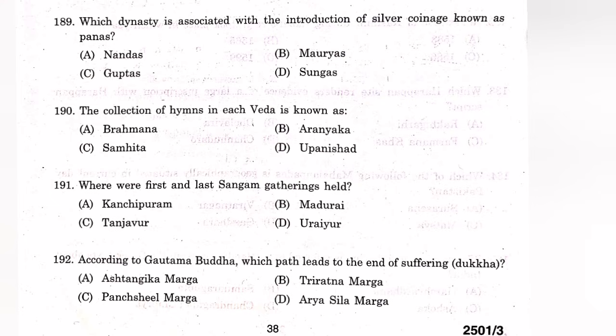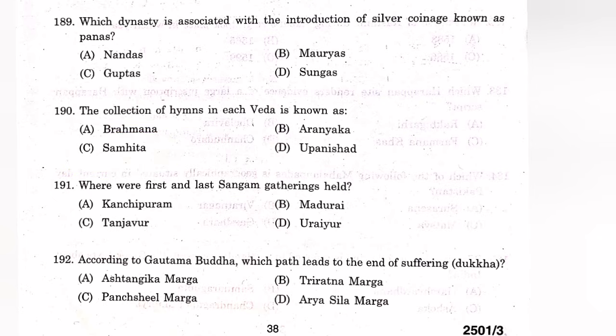Question number 189. Which dynasty is associated with the introduction of silver coinage known as panas? The answer is B. Mauryas. Question number 190. The collection of hymns in each Veda is known as? The answer is C. Samhita. Samhita is a collection of hymns, prayers, and benedictions.